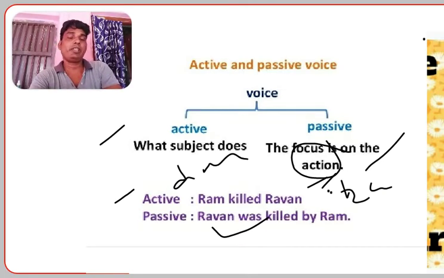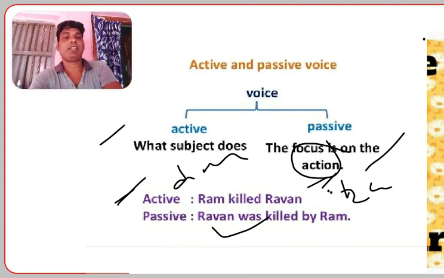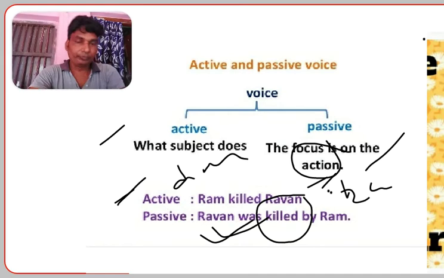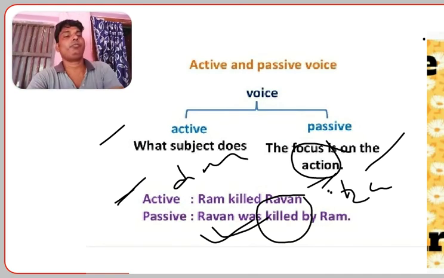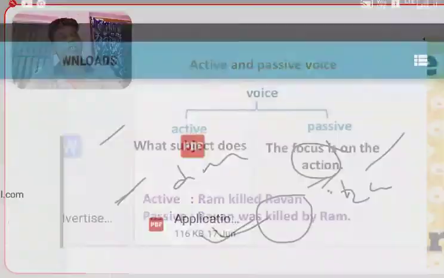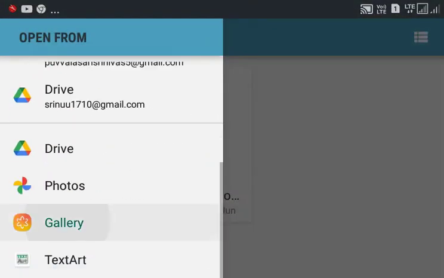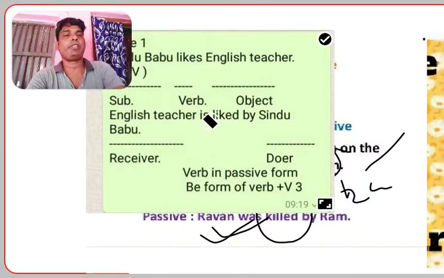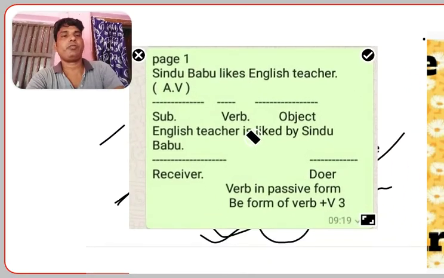In the active voice, the subject is doing something which affects the object. In the passive form, what the object receives from the subject is mentioned. So here more importance is given to the action. What was done here? The killing. The action is given in the passive form. Like that, let's discuss these voices more clearly. I'll elaborate the discussion.